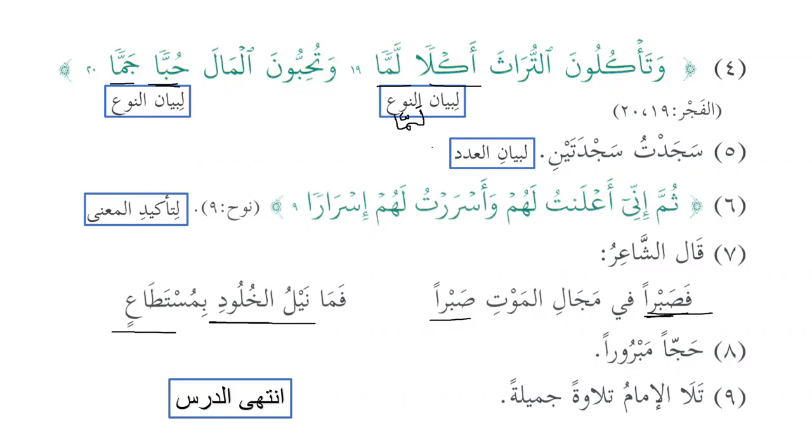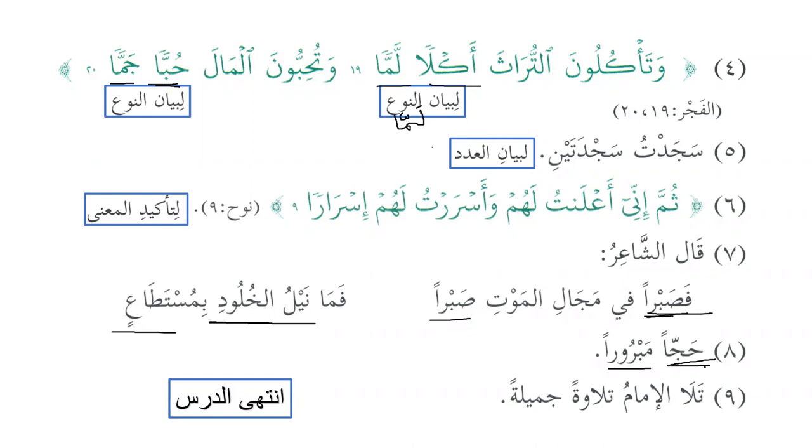Then we have hajjan mabruran. And barra, is this also a deputy? No, here it is libyan, I think, because it has an adjective after it. So, hajjan mabrur, mabruran, that is the accepted one. Hajja yahujju hajjan and barra yabirru birran, as we say birral walidaini. So barra yabirru birran fahuwa barrun and then mabrurun.